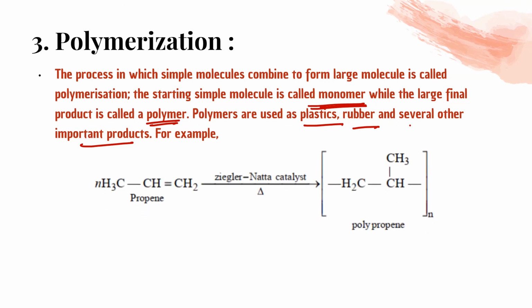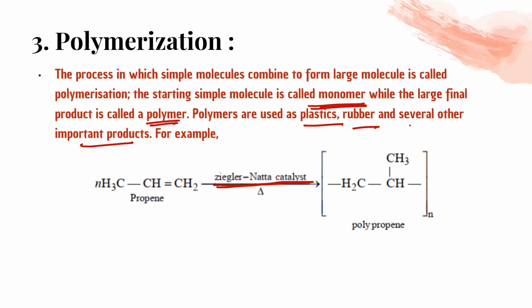So for polymerization we use Ziegler-Natta catalyst. This is a catalyst used in polymerization, and when n molecules of propene combine, they will form the polymer. So a definition of polymerization can be asked. When smaller molecules combine with each other to form a large molecule, it is called polymerization.